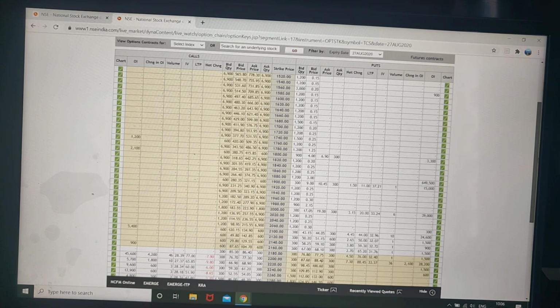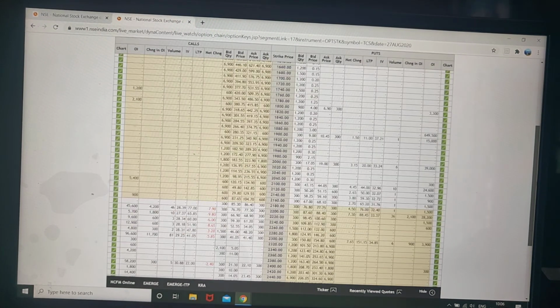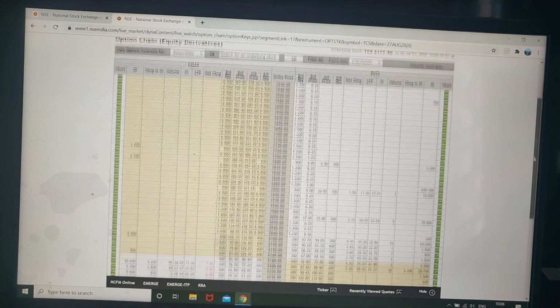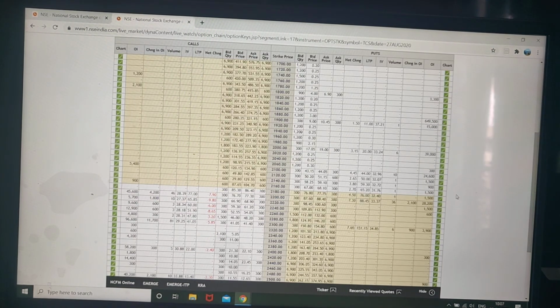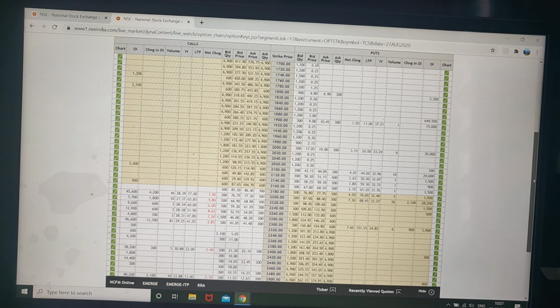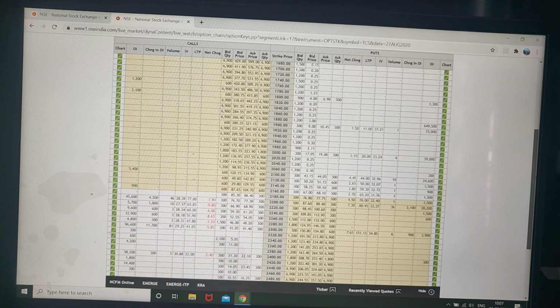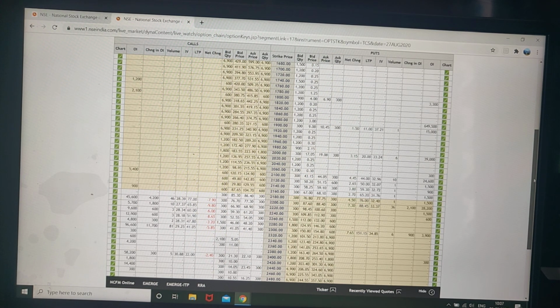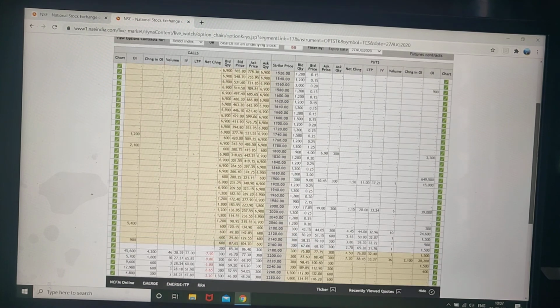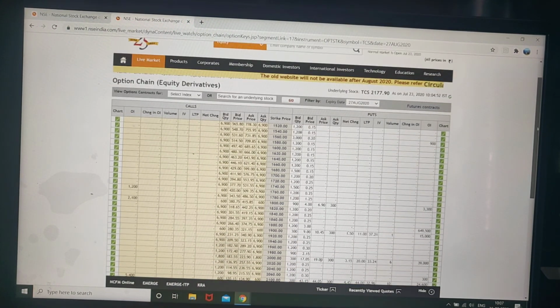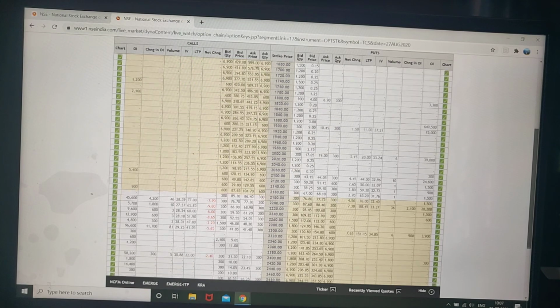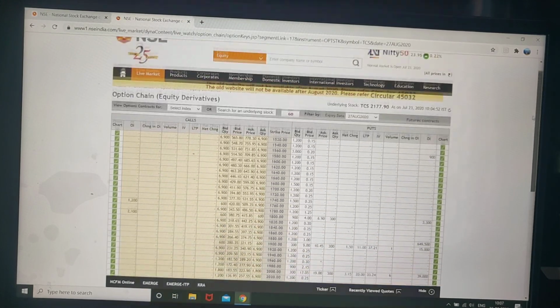So most people trade in indexes, and in stocks, options are basically created for hedging purposes for investors. Like people who have bought a big amount of stocks will hedge by selling call-puts or buying call-puts. We'll discuss in detail how hedging is done in options. This is the stock option pricing.